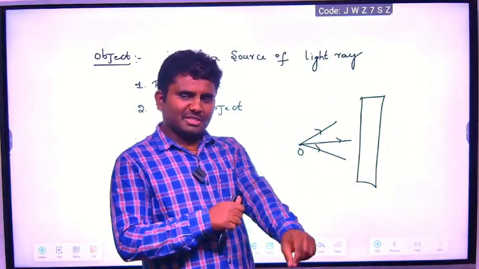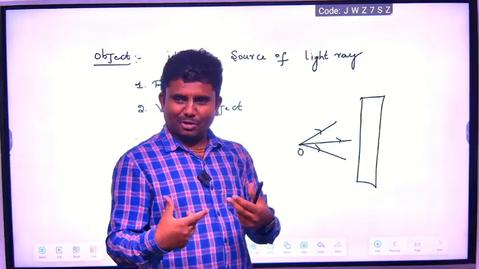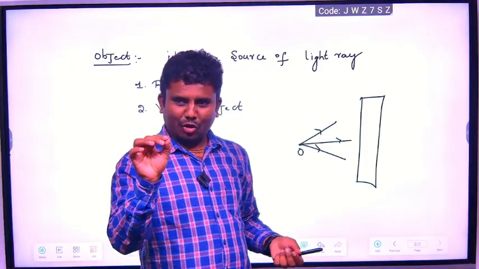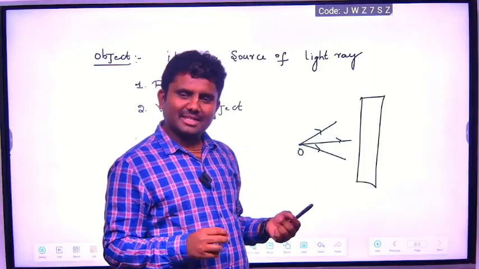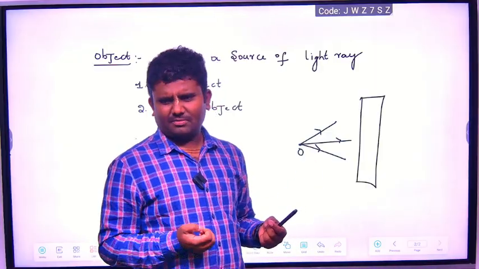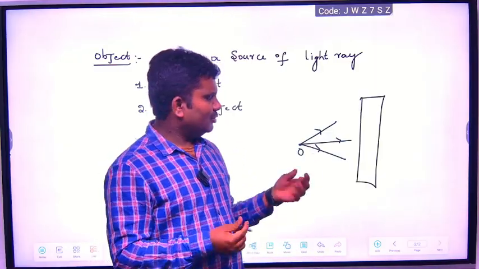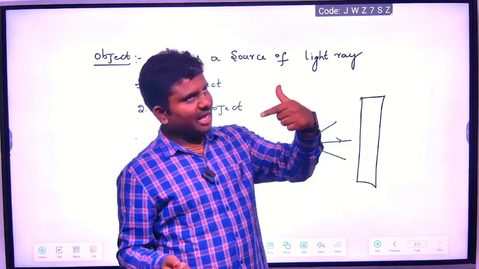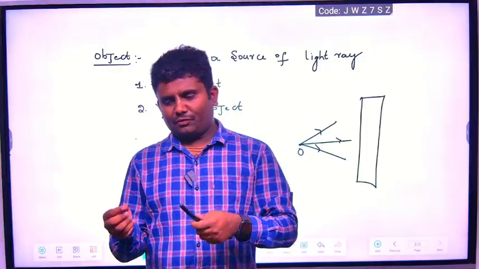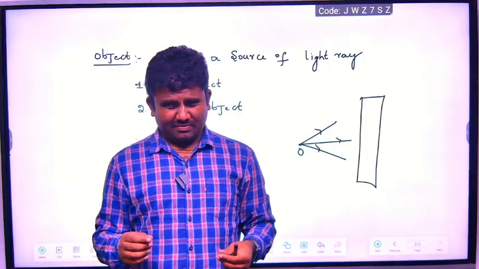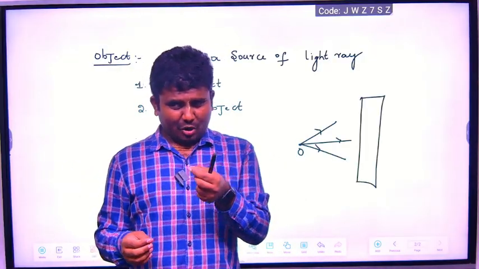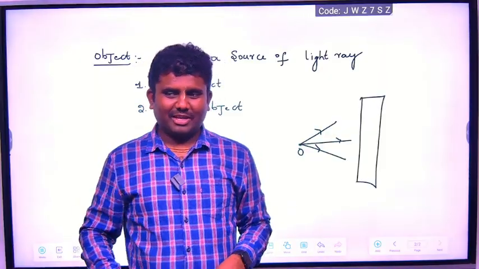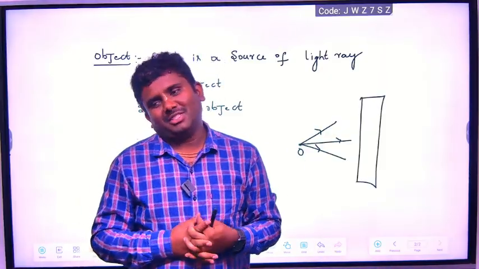A point object means its dimensions are very small. Sometimes, if you take many objects and the size of each object is very small compared to the distance between the objects, that is also called a point object.